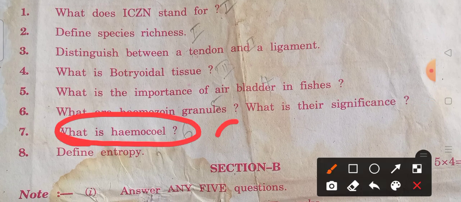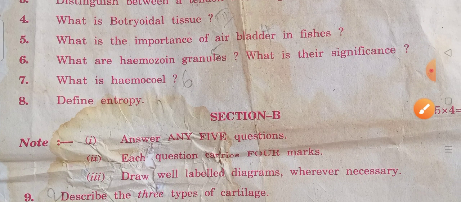Okay, this is the 6th unit. The 6th unit is deleted in the zoology subject. Okay, next, define entropy. Okay, next comes section B.